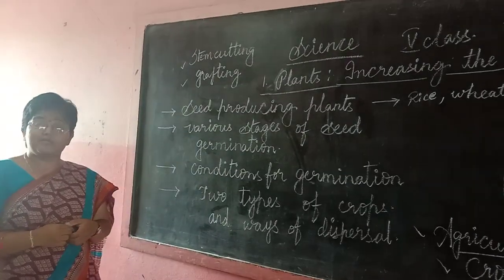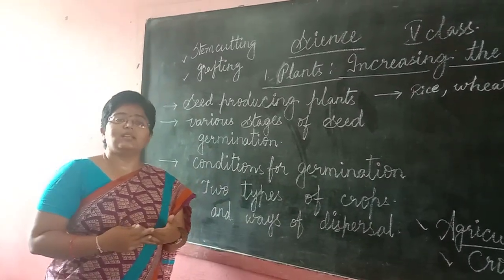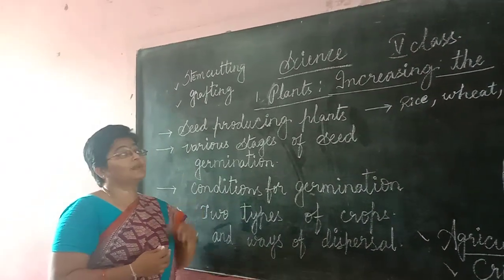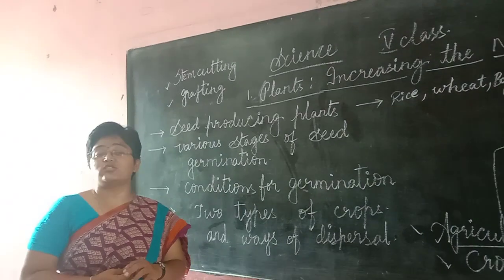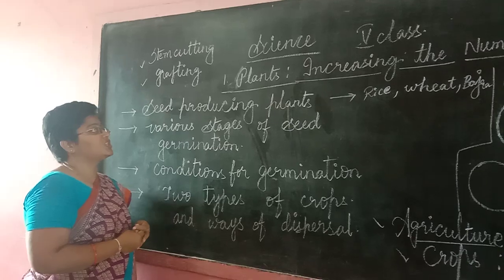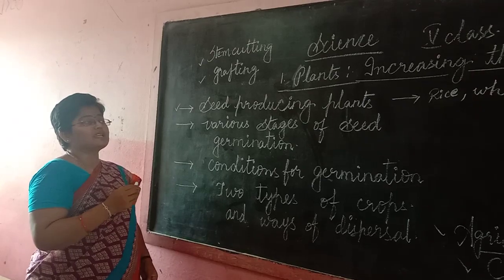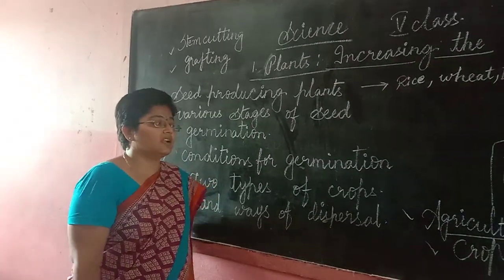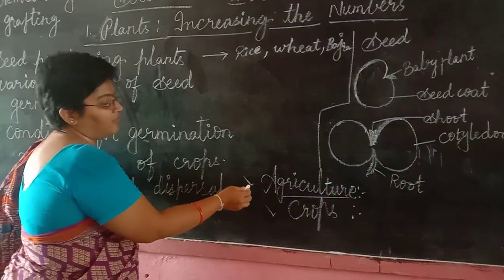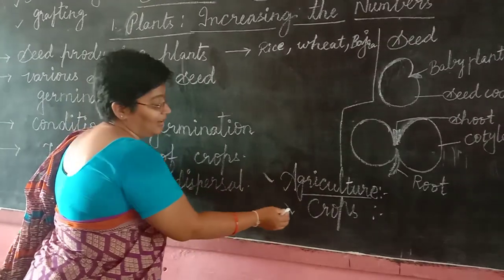Let us see hibiscus, oleander, jasmine and lily. All these kinds of plants have different kinds of stem cutting methods and grafting methods, which are followed to produce a new plant. So these are the conditions for plants not grown from seeds. So what are the seed producing plants? Examples are given here, and the methods followed to produce plants which have seeds are agriculture or crops.